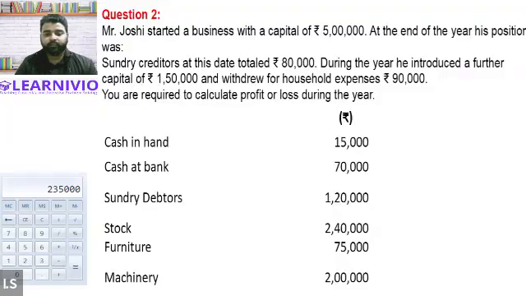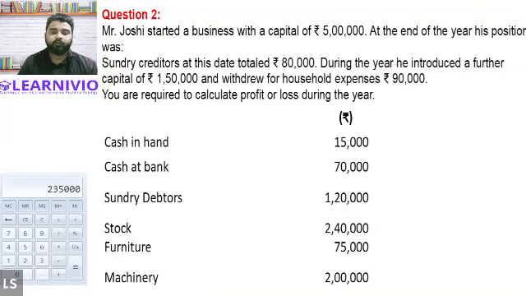So just look at the question one more time and try to find out what are the assets and liabilities given in the question. See, the first item given in the question is opening capital. Opening capital obviously we won't be writing in the balance sheet, because we are preparing the statement of affairs at the end of the year.